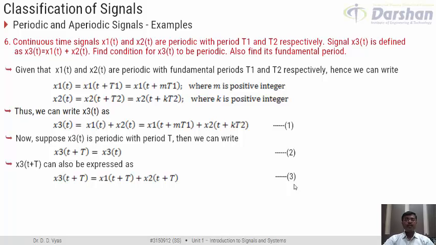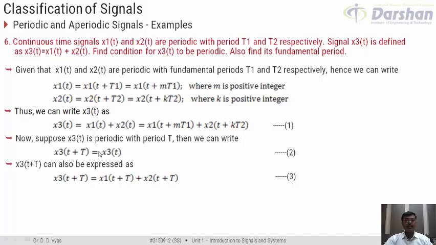Now, with these expressions 1, 2 and 3, we almost have created the homework to justify what the problem is asking. Now, we would like to substitute the expressions of 1 and 3 in expression number 2. Expression number 2 is x3(t + T), which I can write as x1(t + T) plus x2(t + T).